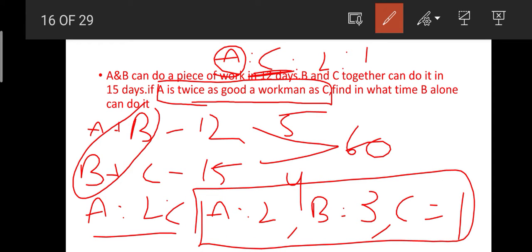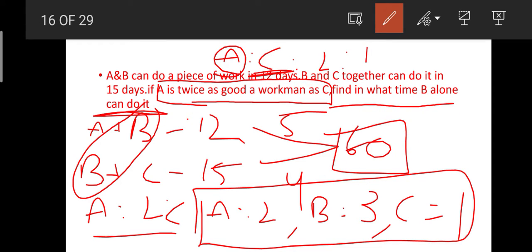And then what did they ask us? Find in what time B alone can do it. The total work is 60 units and B's work efficiency is 3 units per day, so he can complete 60 units of work in 20 days. Okay friends, isn't that simple? Okay, I think you understood this question also.